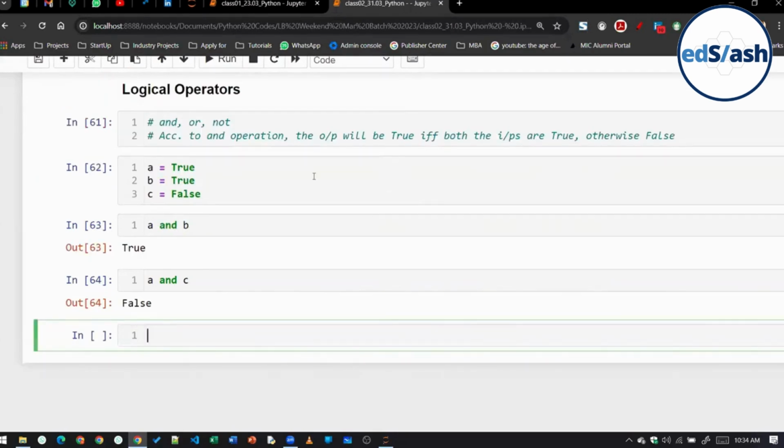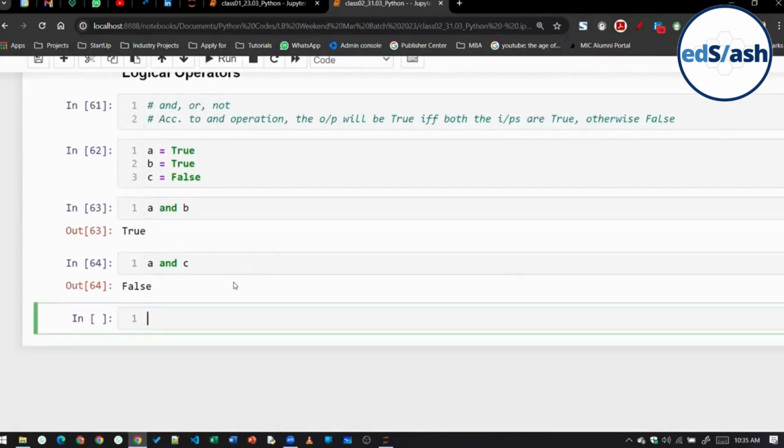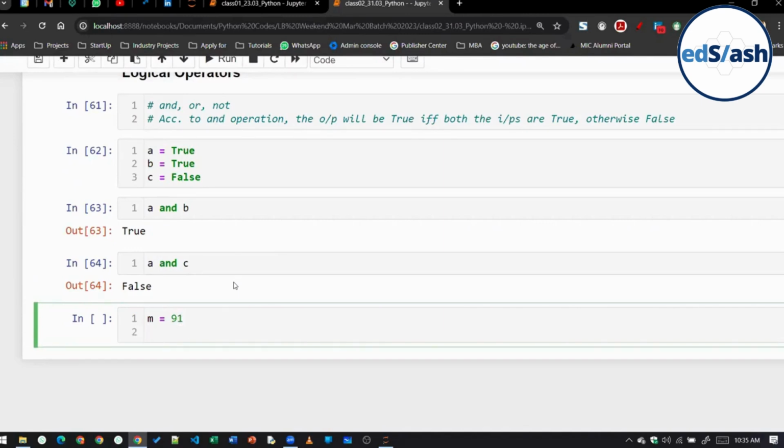This logical operator can be used in another manner also. Suppose, class, let's say in 12th class I scored 90 in mathematics, or let's say 91 in mathematics. Now I want to see whether I have scored more than 90 and less than 100. So how will I write? I will write m is greater than 90 and m is less than 100.